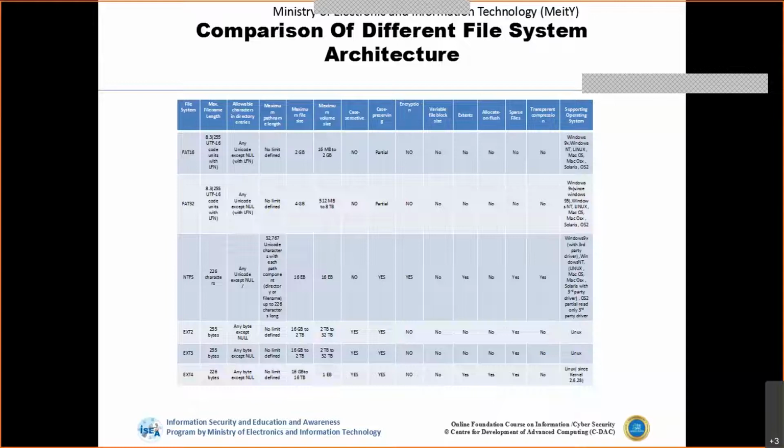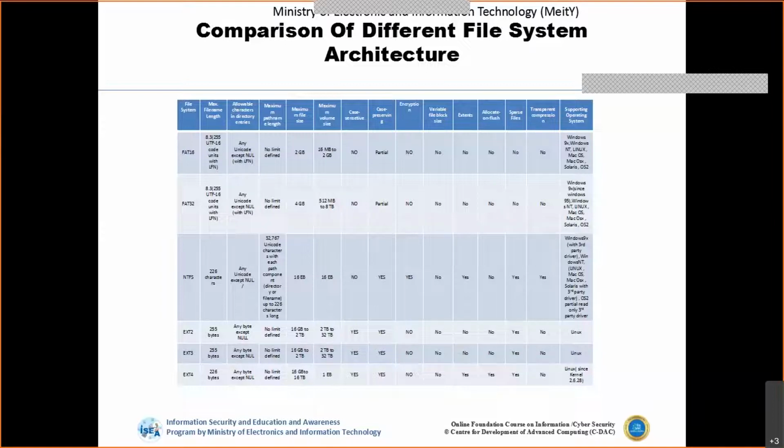If you have a Windows NTFS file system and want to access it on Linux or Mac, then we need to install third-party drivers like NTFS-3G on Linux, or the Paragon or Tuxera drivers on Mac OS. So these drivers will be used to access these file systems.